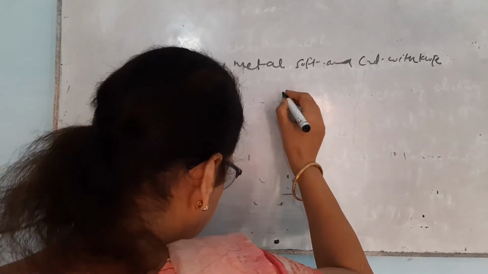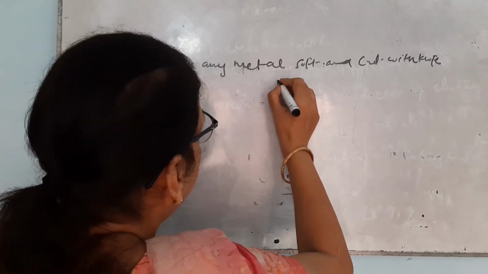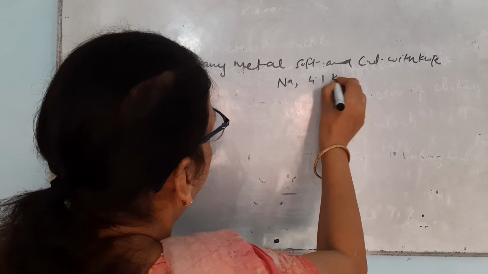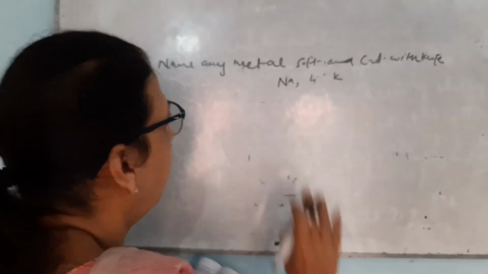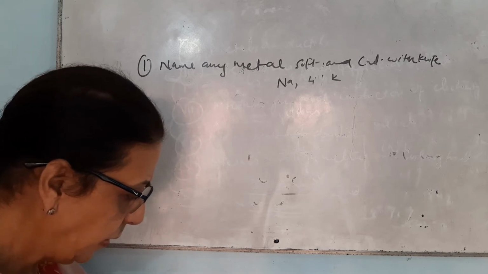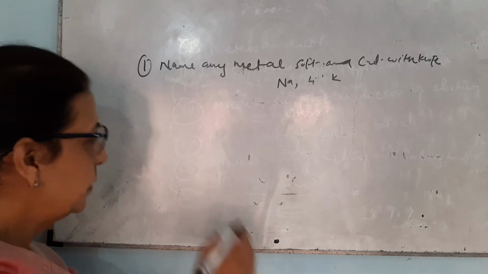These two metals, just now I have told you, that is sodium, lithium, potassium. These are soft metals and these can be cut with a knife. The next question is, what happens